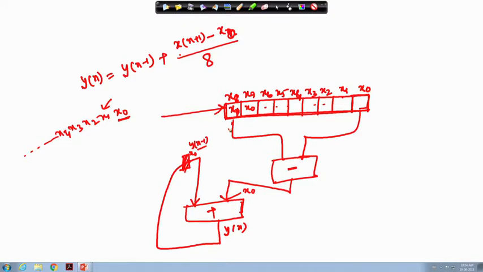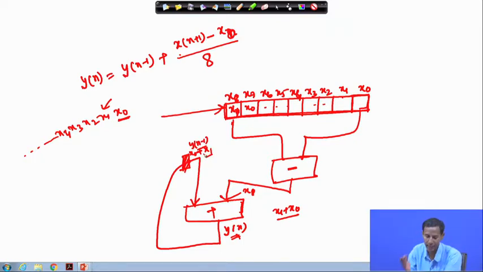In the next clock cycle what will happen? x 1 will be filled over here, x 0 will come to this particular position. So, now x 1 and here it is 0. Now this value will be updated with x 1. So, what will be the output of this? That will be x 1 plus x 0, because x 0 is one input and x 1 is the other input. So, x 1 and x 0.